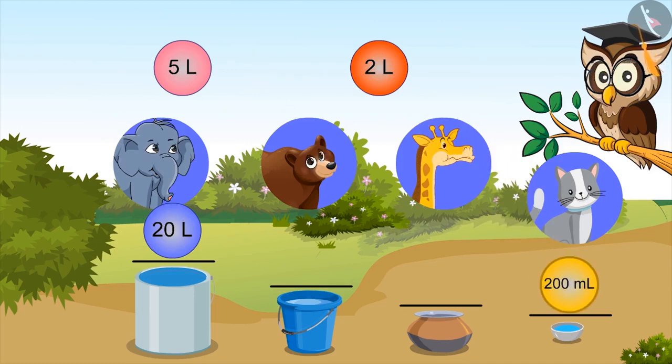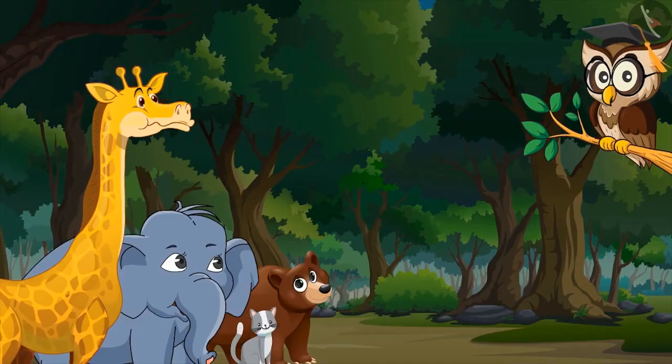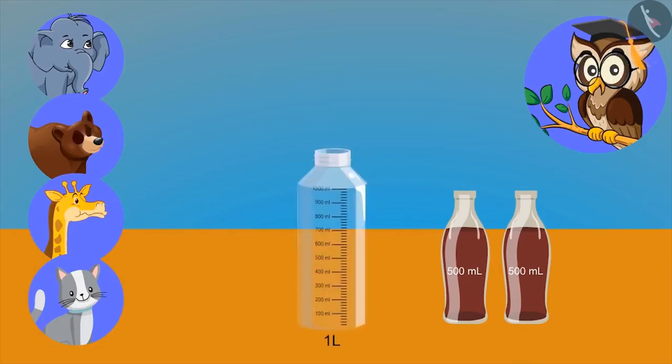Right. Now you all have got it. Capacity of bucket is 5 liters. And capacity of utensil is 2 liters. Very good, kids. Sir, please show some more examples. Look, I have 2 bottles of cold drink and these empty bottles of 1 liter and 100 milliliters. Now you try to pour this cold drink in this empty bottle.